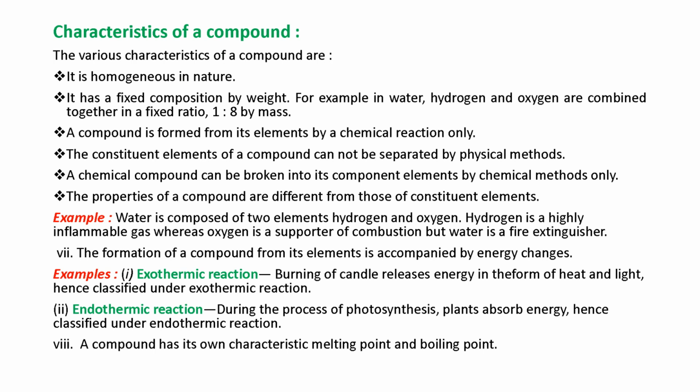For example, if iron and sulfur, both elements, combine together, they will form the compound iron sulfide. And iron sulfide has totally different properties from iron and sulfur. It does not have the properties of iron, it does not have the properties of sulfur. The properties of iron sulfide are totally different from its constituents. So you can understand this by this example.